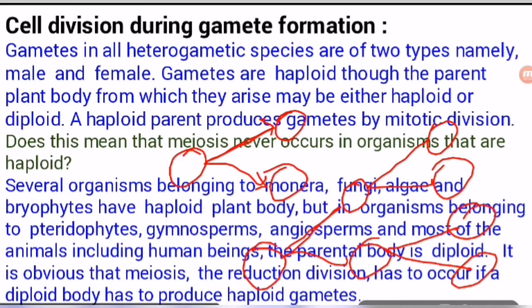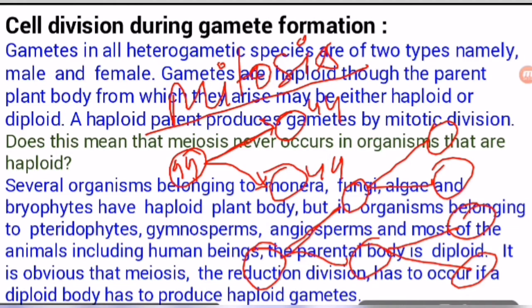This type of cell division is mitosis. In mitosis, one mother cell forms two daughter cells and the number of chromosomes in the daughter cells remains the same as in the mother cell. Suppose 44 chromosomes are here, then 44 and 44 are here. But in the other, one mother cell forms four daughter cells, totally different from the mother cell, and this cell division is known as meiosis.